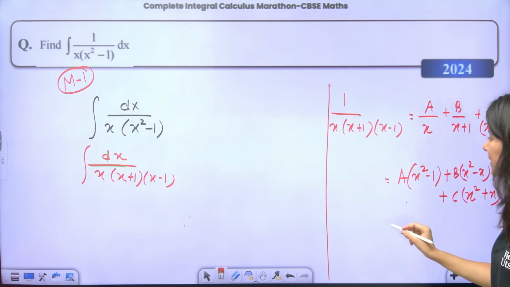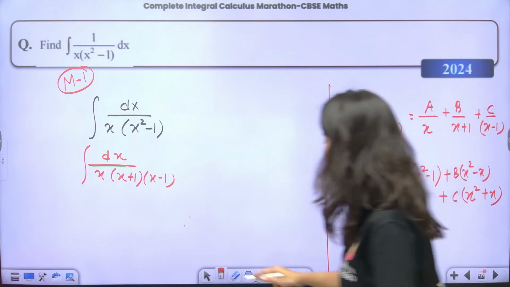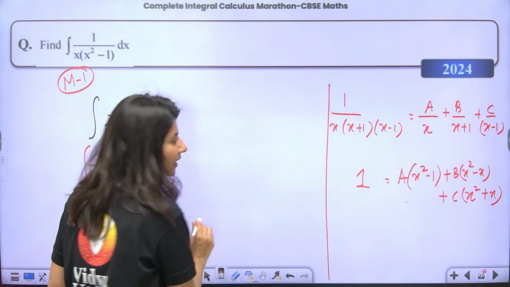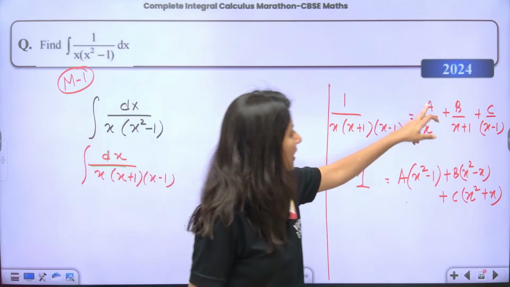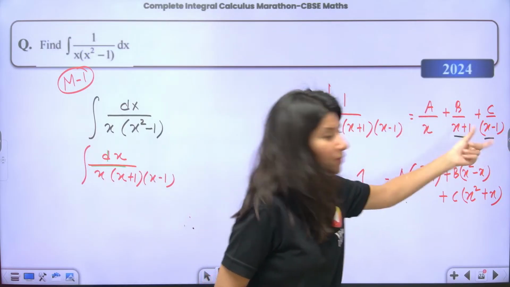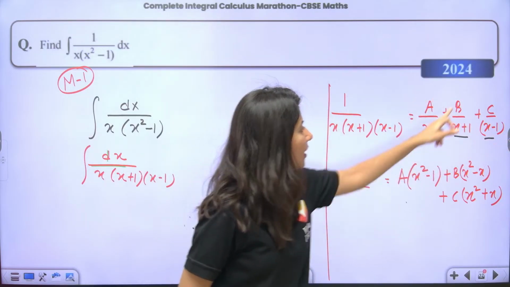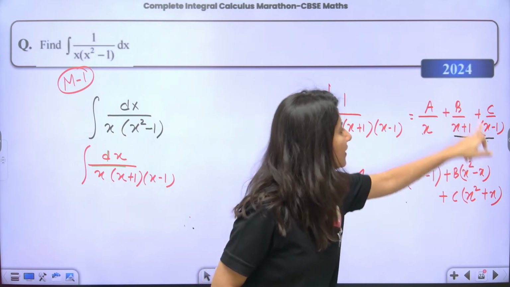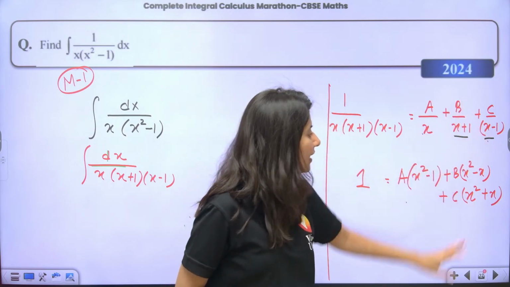Okay, if you take LCM, and this is 1. The denominators will get cancelled out. Do you know how to take LCM? Just I have taken LCM. A will get multiplied with these two, x square minus 1. Can you see? B will get multiplied with this and this, x square minus x, and so on.